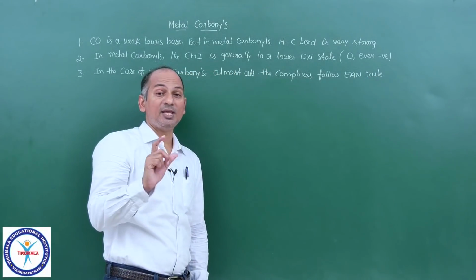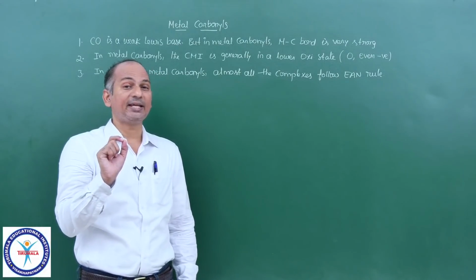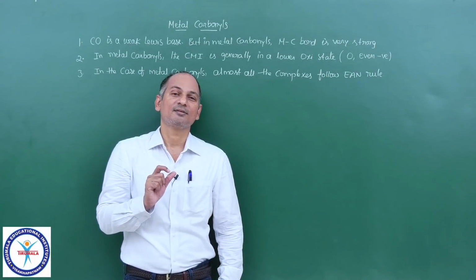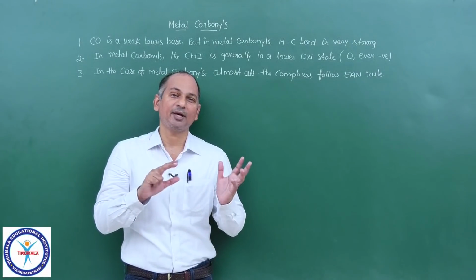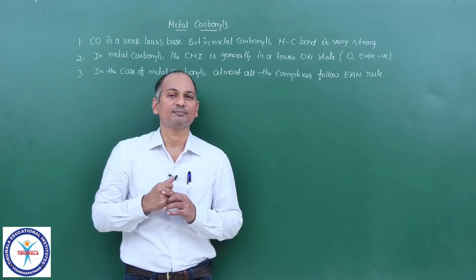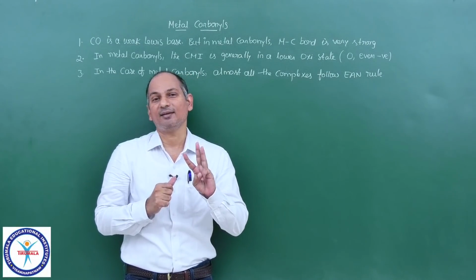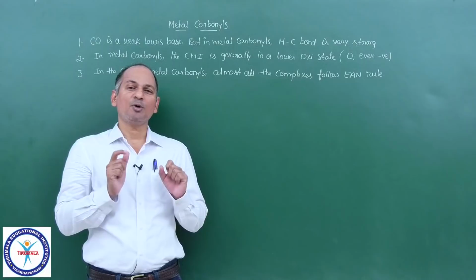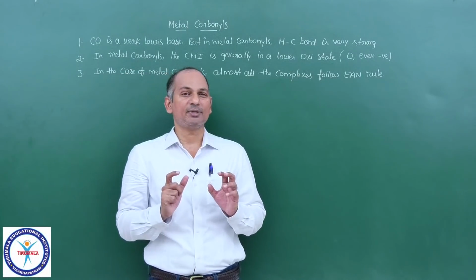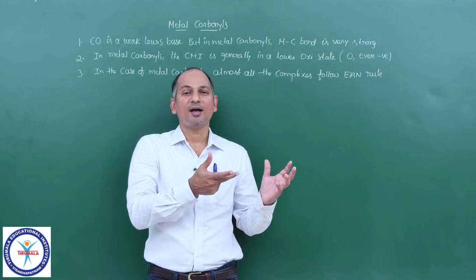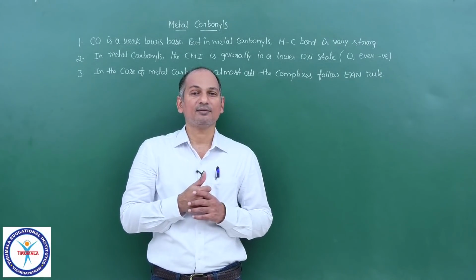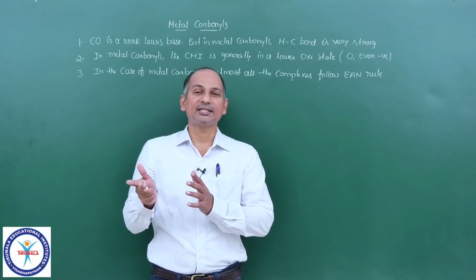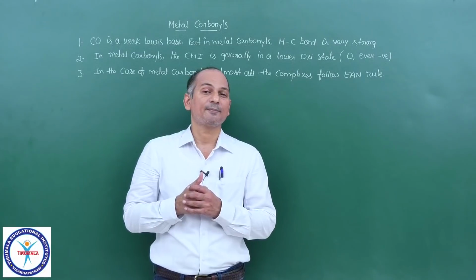Sometimes even the EAN rule helps us predict the structure of metal carbonyls and their reactions. All of you please keep this in mind, they remarkably follow the EAN rule. There are three important features of these metal carbonyls. One is that carbon monoxide here is somehow a strong Lewis base, otherwise the metal carbonyl bond would be weak. But it is not weak, it is strong. Elsewhere in inorganic chemistry, carbon monoxide is not such a good Lewis base.